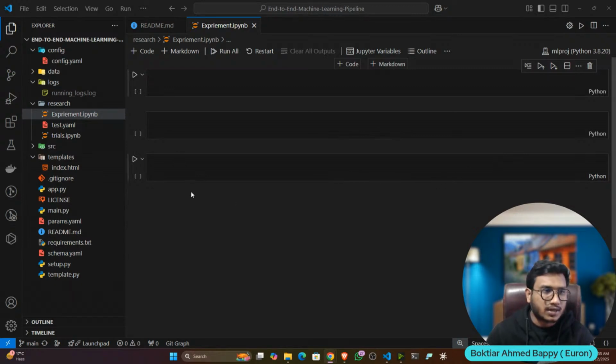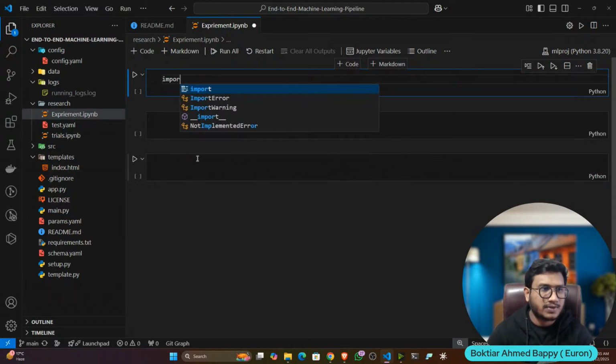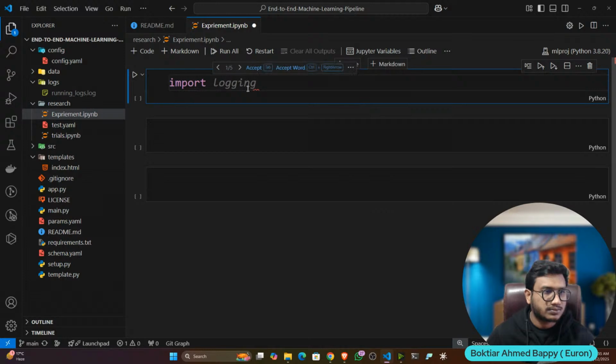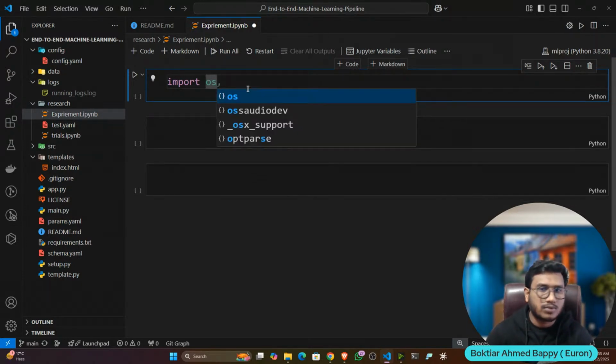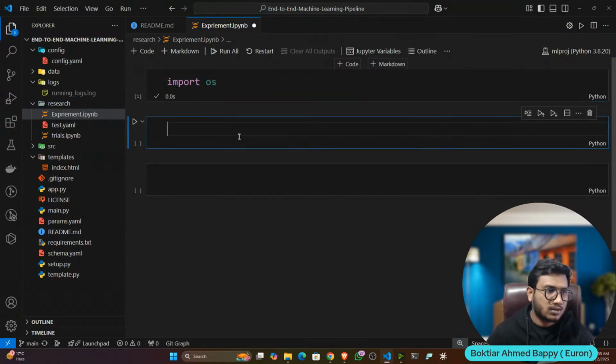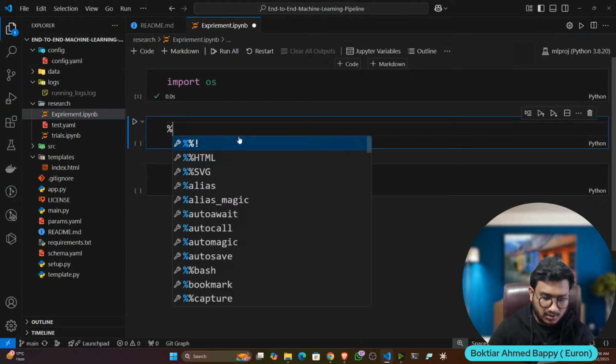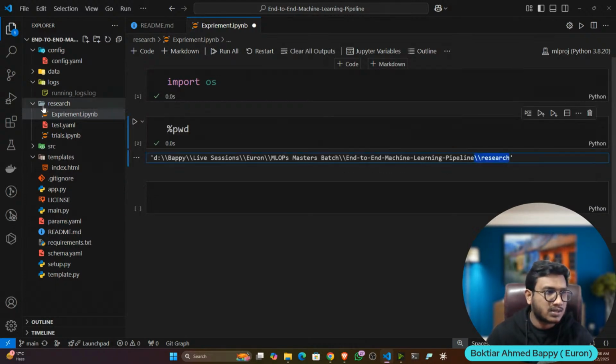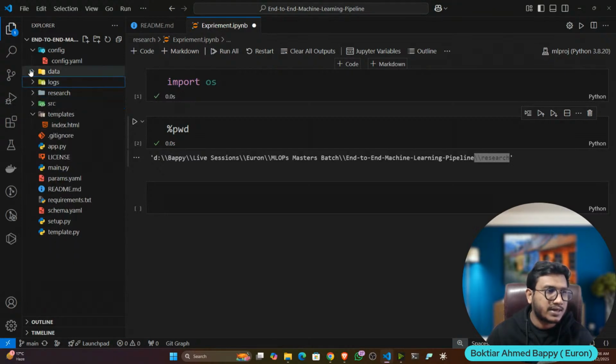So first of all, let's load the data. But before that, one thing you have to take care of. Let me show you my project working directory. If I import os and write pwd, you can see I'm inside the resource folder. That means this folder. But my data is present inside the data folder, which is outside of the resource folder. Now how can we handle this scenario?